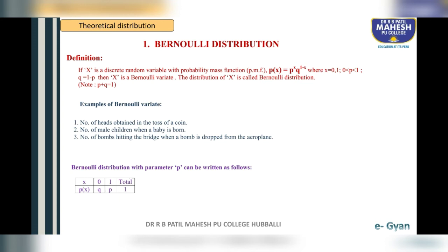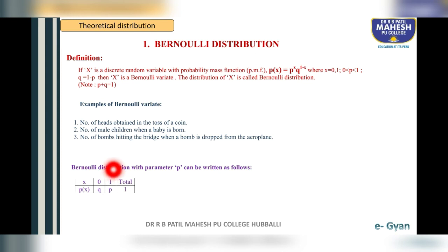So Bernoulli distribution with parameter p can be written as follows. See students, in this table: x, then P of x. Suppose x is equal to 0 in the PMF. Substitute x is equal to 0 in the PMF: p raised to 0, q raised to 1 minus 0. P raised to 0 means anything raised to 0 is 1. Q raised to 1 minus 0 means q raised to 1. So q remains. So when x is 0 in the PMF, P of x is q.